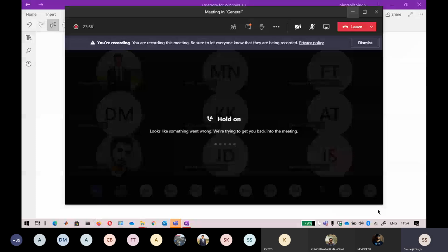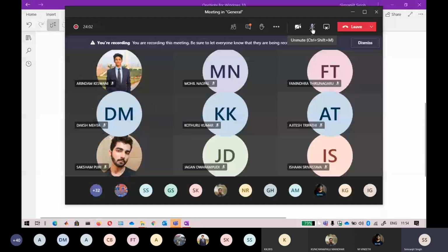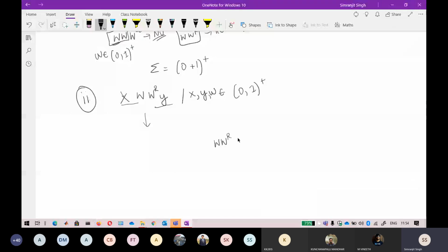Adarsh has asked why we say that WWR is not a regular language. Adarsh, go with this flow. If the length of W is fixed, suppose I say the length of W is 2, then the possible number of strings will be countable, so that set becomes finite. I do not have to worry about that part when the length is fixed. So it will always be regular.